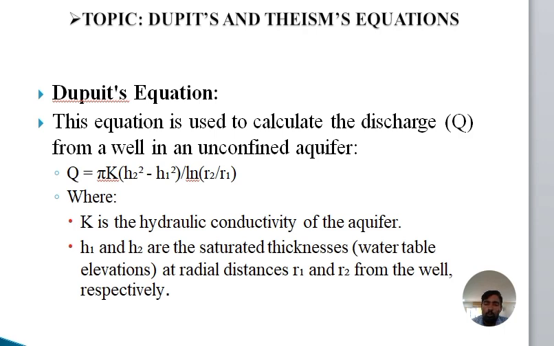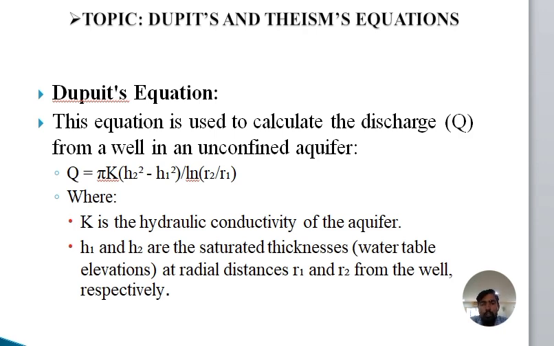If you want to use a capital R, based on the length, it is 2.72 K S/(L + S/2) log(R/r). Here K is the hydraulic conductivity, L is the length of the aquifer, R is the radial distance, R1 and R2 are the radial distances from the well, and S is the drawdown.